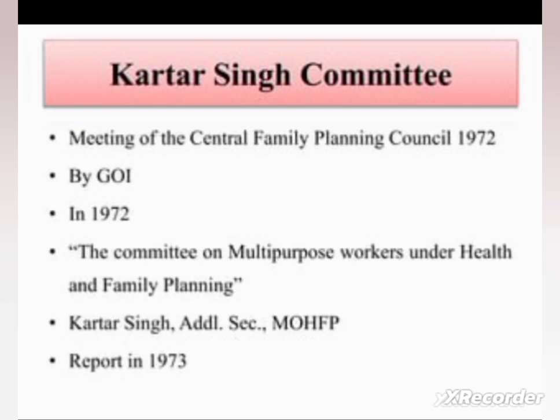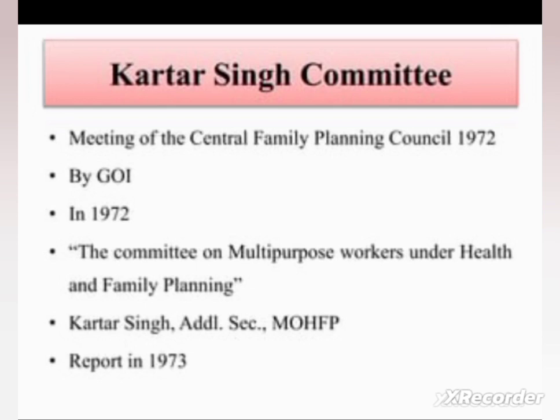The Government of India constituted a committee in 1972 known as the Committee of Multi-Purpose Workers under Health and Family Planning under the chairmanship of Kartar Singh. So that is the Kartar Singh Committee. He contributed the multi-purpose workers.